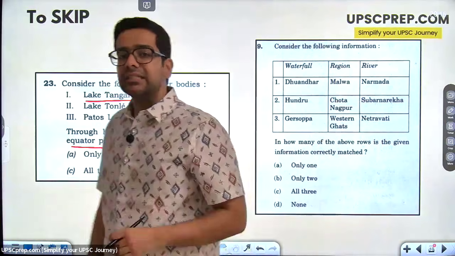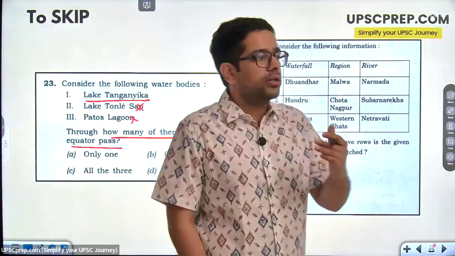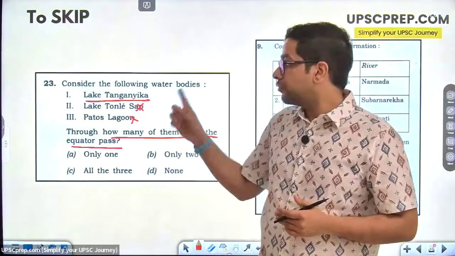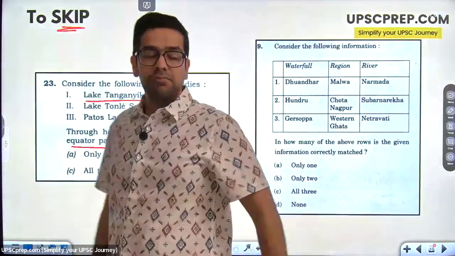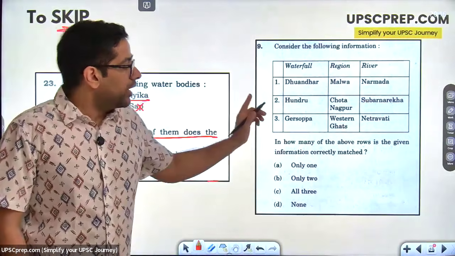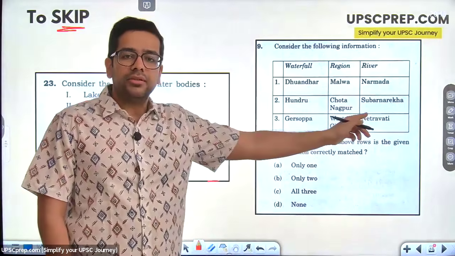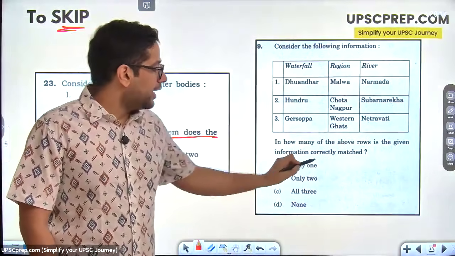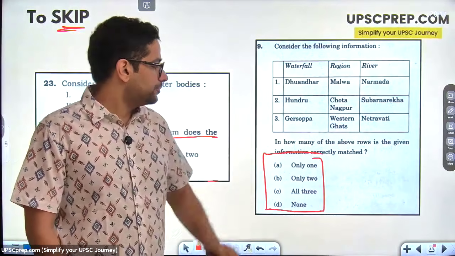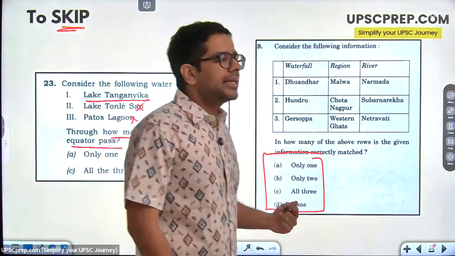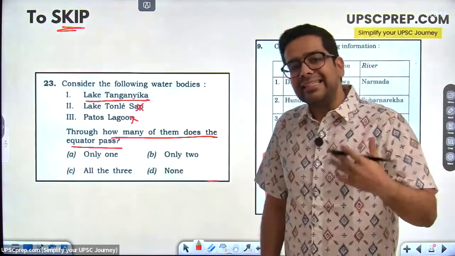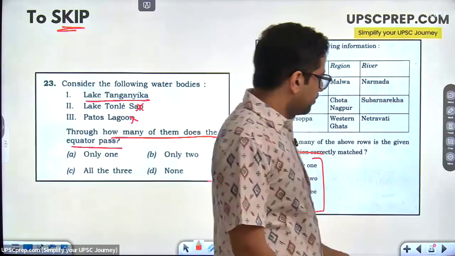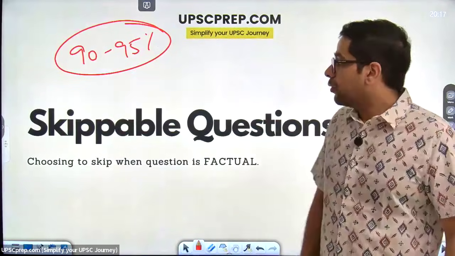So this is a very tough, very fact-based question on places that I might not have heard of. So therefore, skip. Similarly, whenever you see multiple columns, there are more chances of me being wrong. And जब इस type के statements हमको मिलते हैं, so therefore, it is an area where I want to take less risk, right? In the end, you have to keep in mind that civil services exam, we are trying to clear an exam.